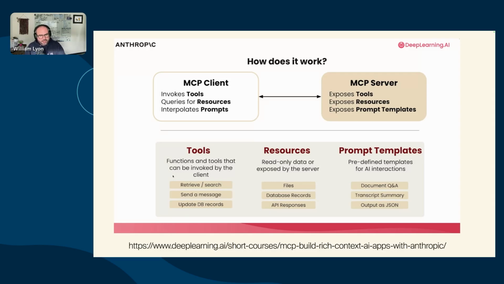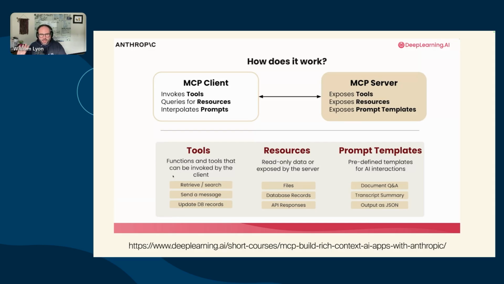So I copied this slide from the deeplearning.ai course. I think this is a really good course that goes a little bit deeper on what MCP is, how do I work with it, but also how do I build MCP servers. So fundamentally, an MCP server exposes tools, resources, and prompt templates. Mostly we're focusing on tools. These are functions that the model can choose to invoke to either fetch data, call an API, something like that.